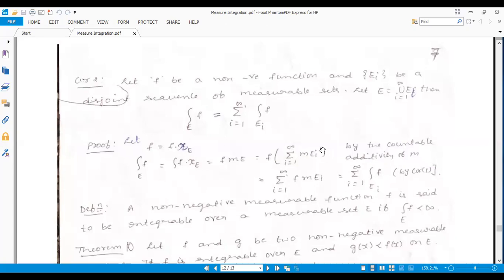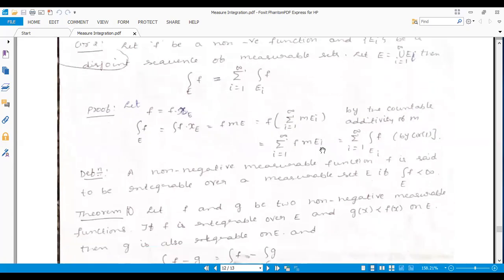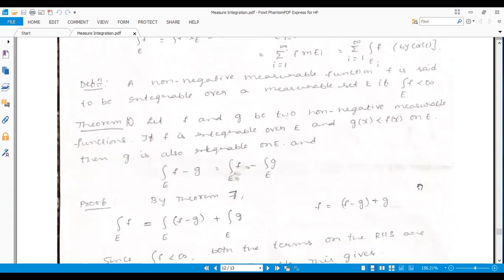These are some of the corollaries we deduced from the bounded monotone convergence theorem. Now one more definition related to integrability. A non-negative measurable function f is said to be integrable over a particular measurable set E if its integral of f over E is finite. Finite means less than infinity. Now using this, we will prove some more concepts related to non-negative functions being integrable over E.